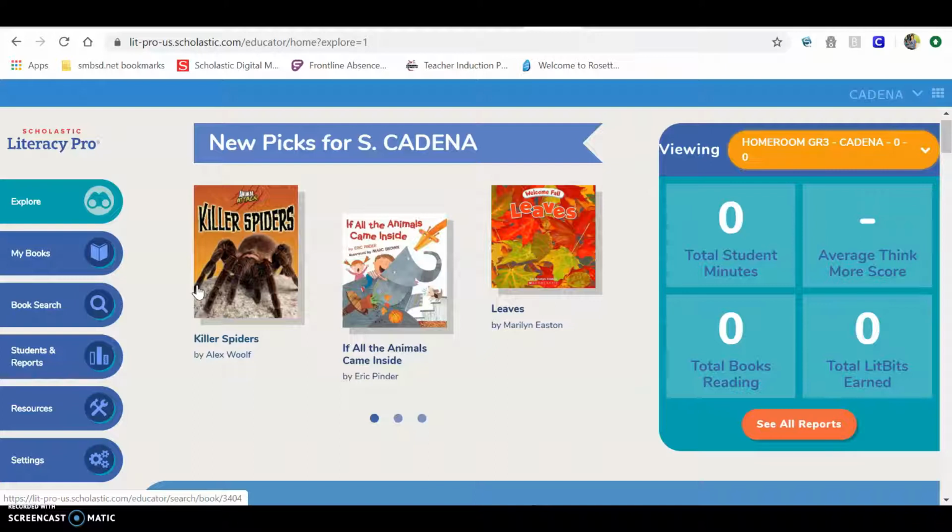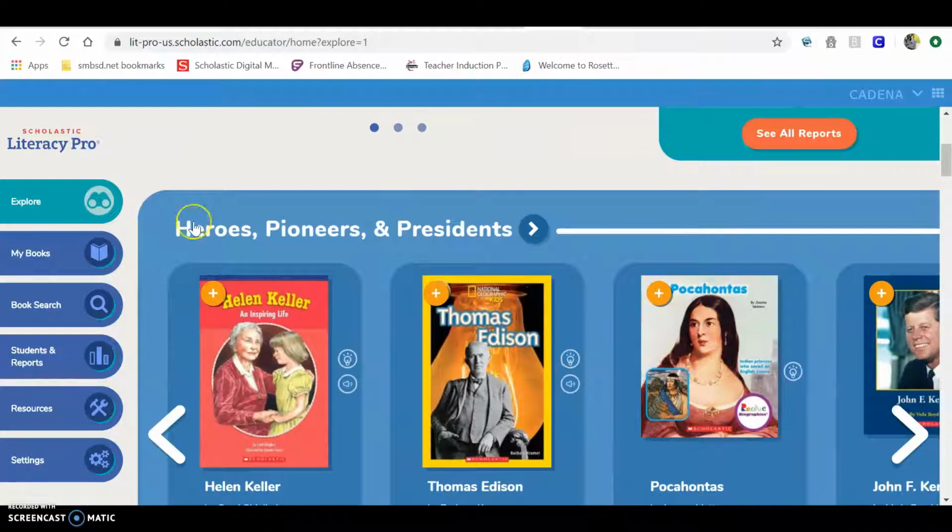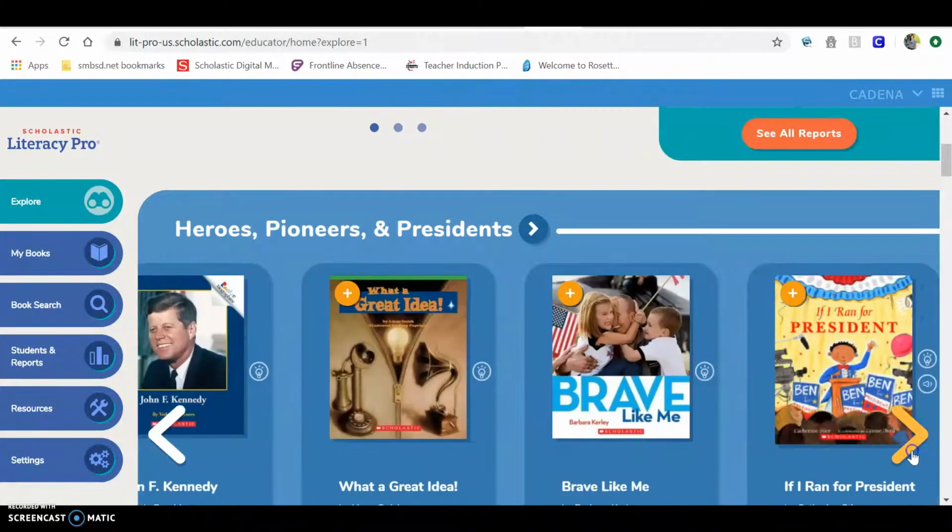Very similar to Epic, in that you guys can search the books that you want to read. There might be some overlap between Epic and this platform, but there might be new books on here that you haven't seen. So you can explore different genres, heroes, pioneers, and presidents, and explore the things you want to read there.